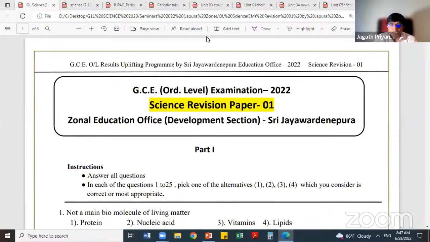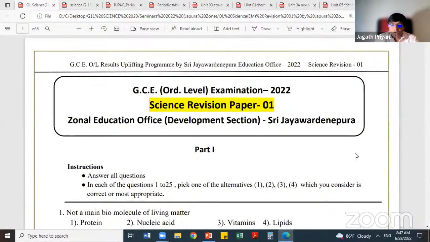The English medium session, and parallel to this, there will be a Sinhala medium one conducted by another teacher. And not only science. From the zonal education office, we are planning to conduct the other main subjects also. So you have to be in touch with the school and the teachers. Whenever possible, we'll try our best to do it.